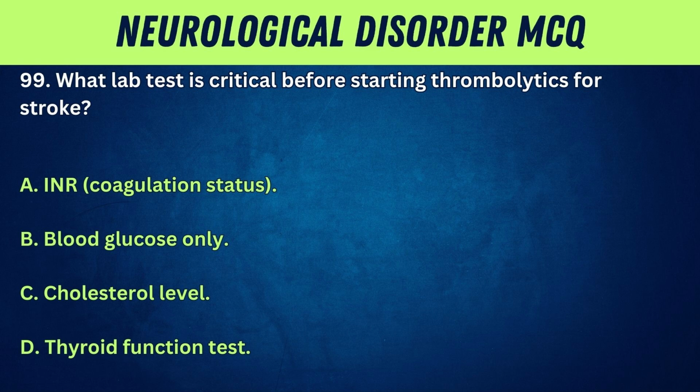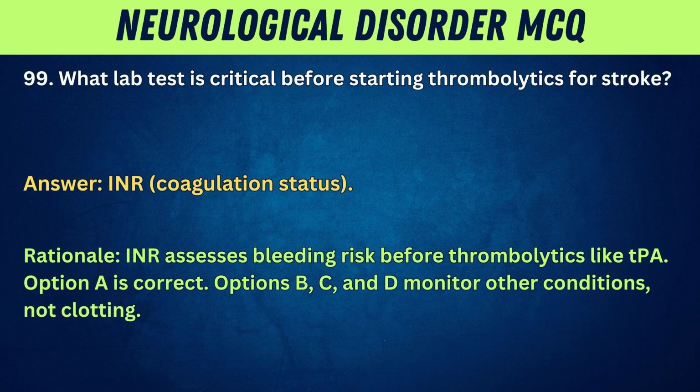99. What lab test is critical before starting thrombolytics for stroke? A. INR, coagulation status. B. Blood glucose only. C. Cholesterol level. D. Thyroid function test. Answer: INR, coagulation status. Rationale: INR assesses bleeding risk before thrombolytics like TPA. Option A is correct. Options B, C, and D monitor other conditions, not clotting.